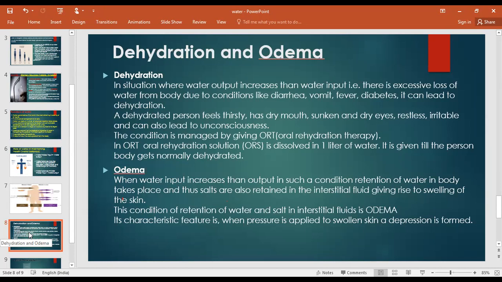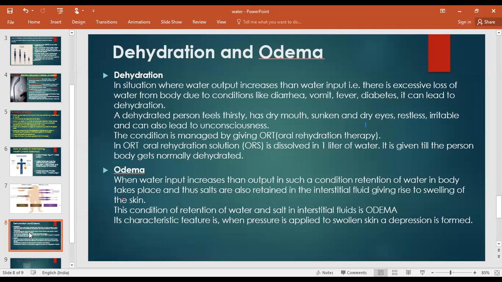Dehydration is a situation where the output increases compared to the water input. What happens in this case? Conditions like diarrhea, vomiting, fever, and diabetes lead to dehydration because lots of fluids from our body are going out. When a person is dehydrated, they will feel thirsty, have a dry mouth, sunken and dry eyes, be restless, and even the lips will be dry.